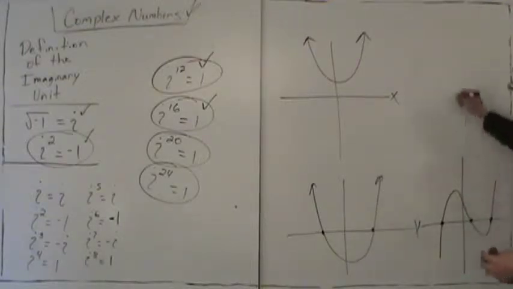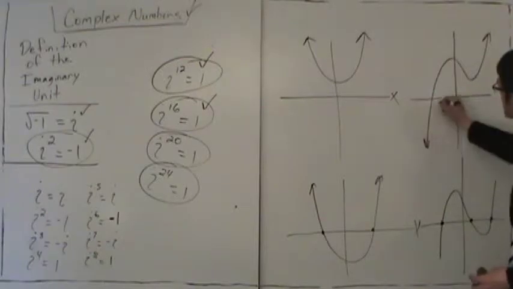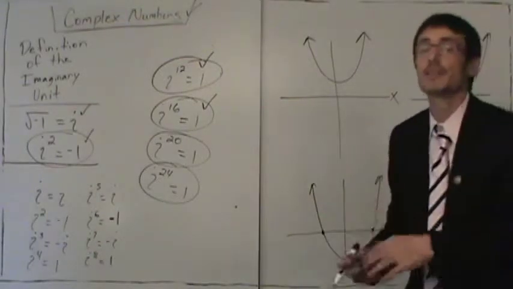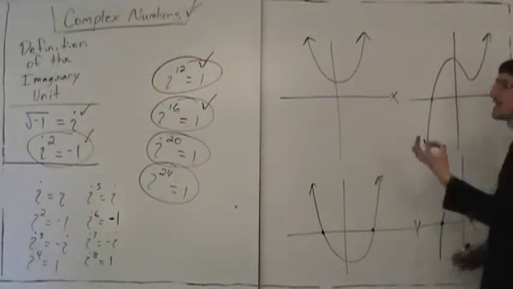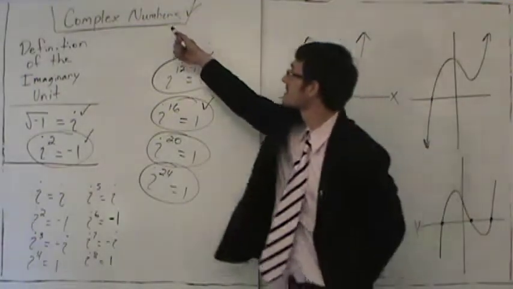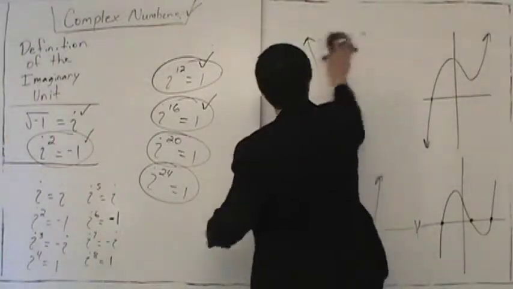You see 3. If I draw the same shape, how many x-intercepts does this function have? You only see 1, but how many are there? There are 3. And the other x-intercepts that you cannot see are called complex roots, or complex x-intercepts. Very interesting. We're going to study this later.